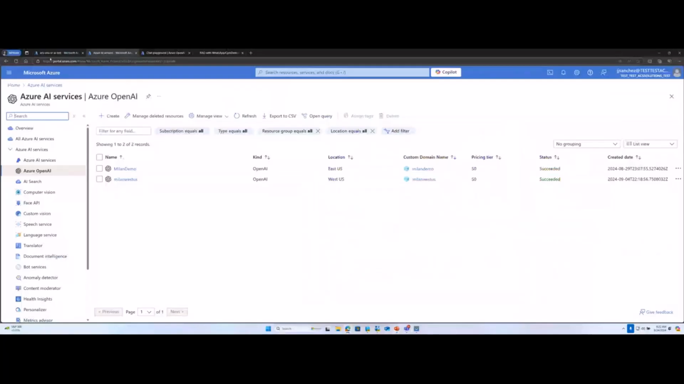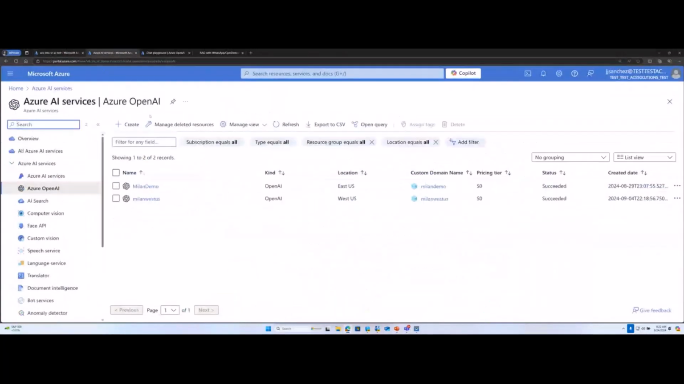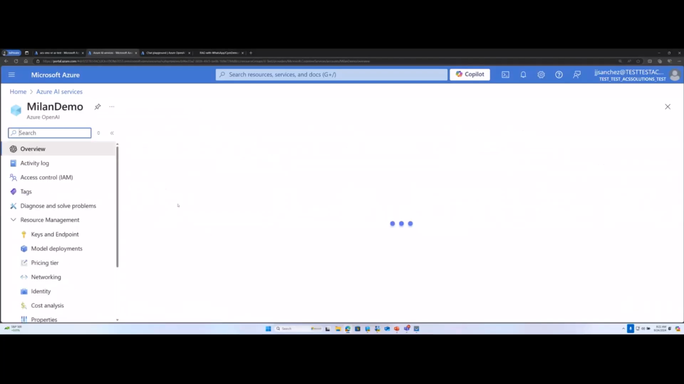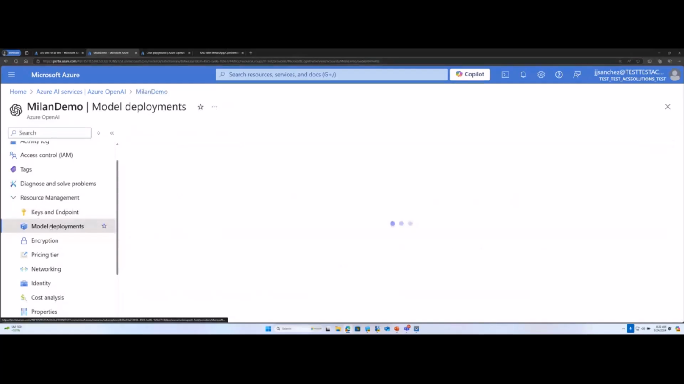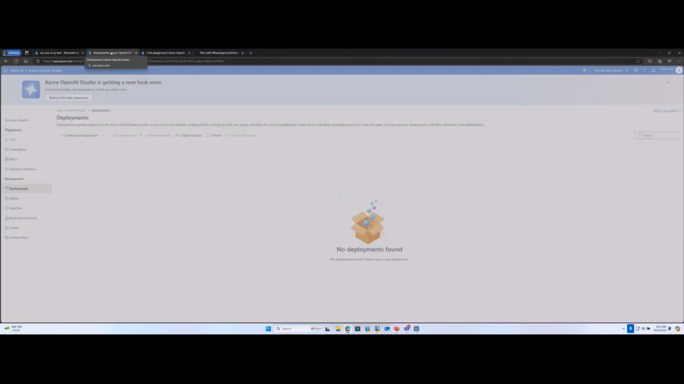Everything will start from the Azure portal. You will come here and you will create an Azure AI service resource. I have that created. In Azure OpenAI service, you can see that I have 2 resources created. I can open one of them for you. Here you'll go to model deployments. Model deployments is something that happens in the Azure OpenAI Studio, so you can open that from the Azure portal itself.